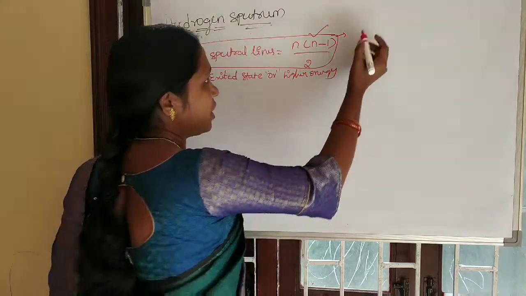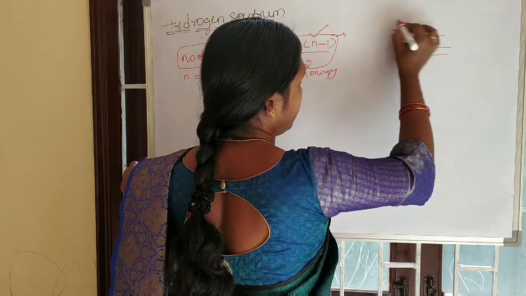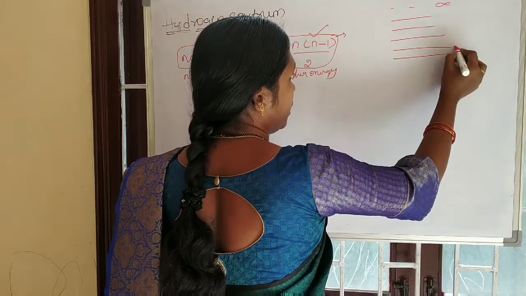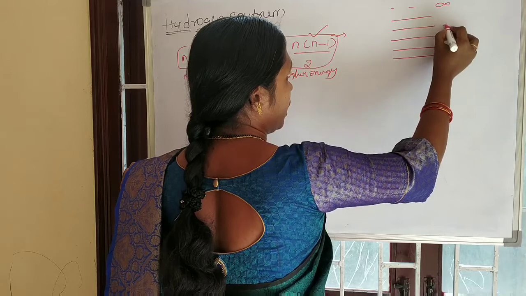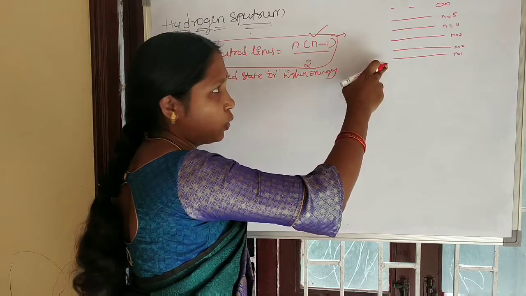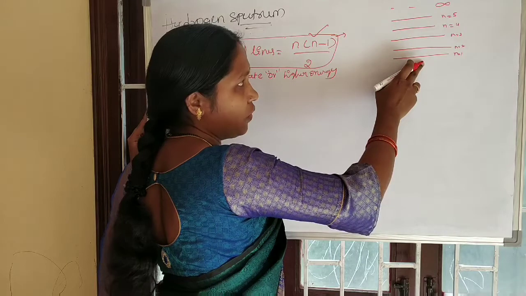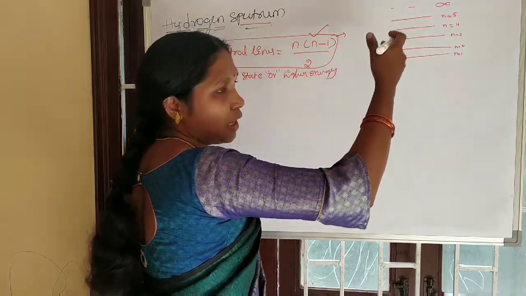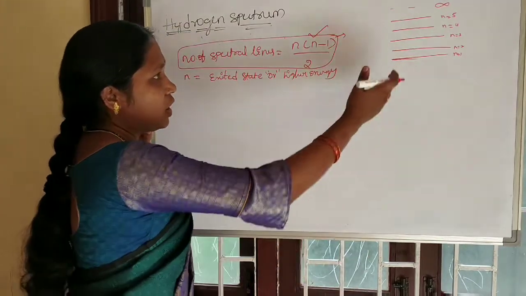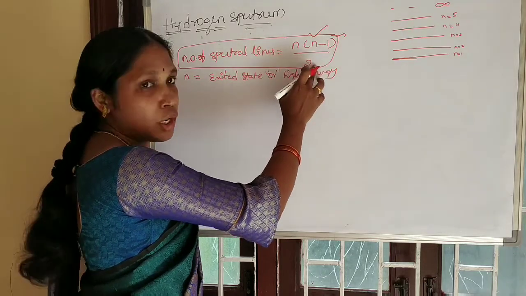That means any higher energy level, n equal to 1, 2, 3, 4, 5, like that up to infinity. These are the energy states surrounded by the nucleus. If an electron is dropping from an infinite level, or from any higher energy level, to the ground state, in that case we use the formula: number of spectral lines equals n into n minus 1 by 2.